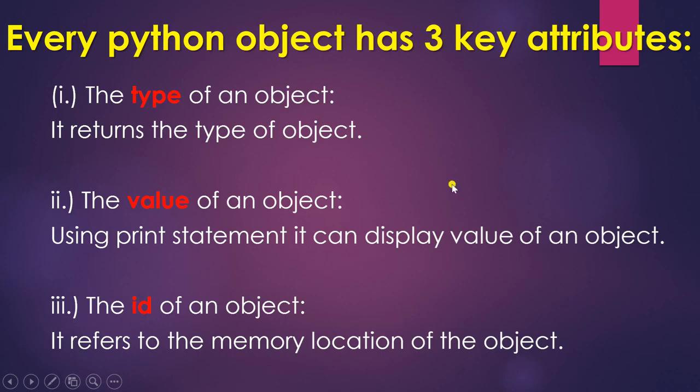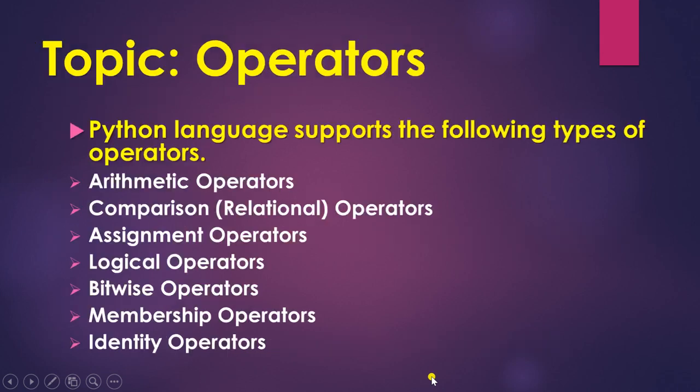So in Python there are three key attributes: type, value and ID. The type of an object returns the type of the object. The value of an object can be displayed by using the print statement. The ID of an object refers to the memory location of the object.